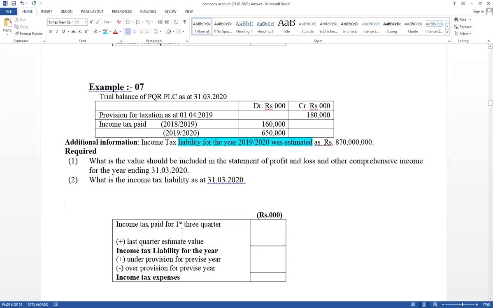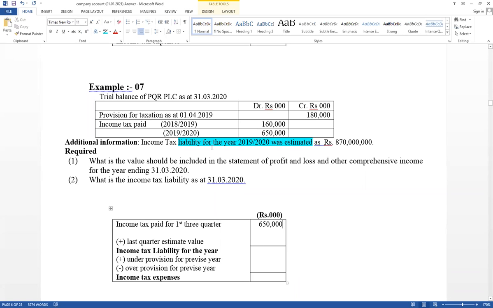Now it has given the first 3 quarters' paid amounts directly. This is the first 3 quarters' paid amount, 1920. Total value is given. Now, like before, you do not need to find the first quarter, second quarter and third quarter separately. Total value it has given directly. There was a double entry: cash account credit, tax expense account debit. Therefore, first 3 quarters' paid amount equals 650,000.